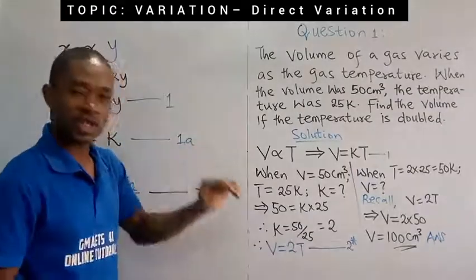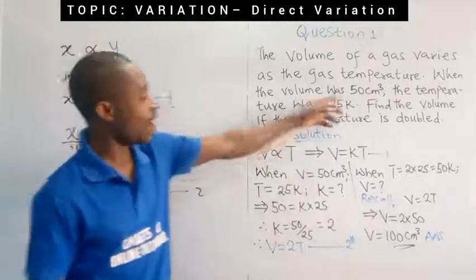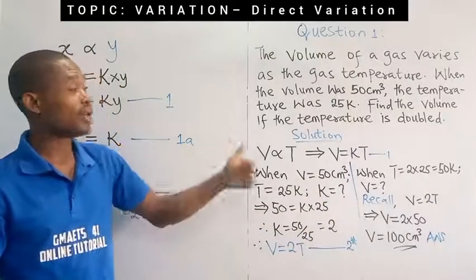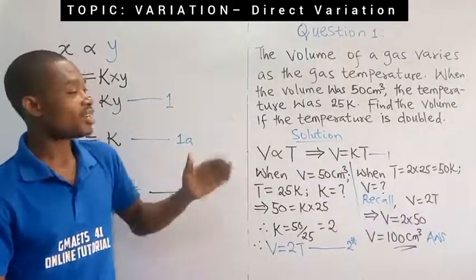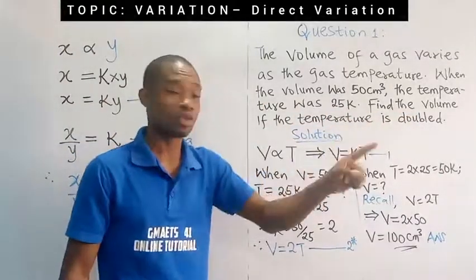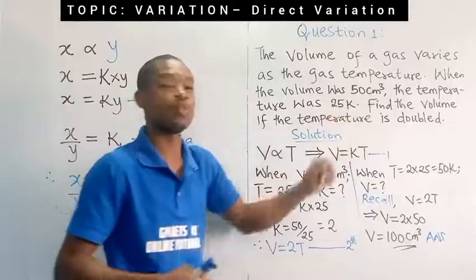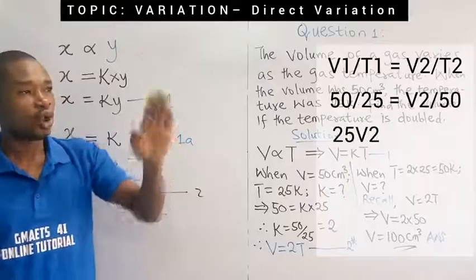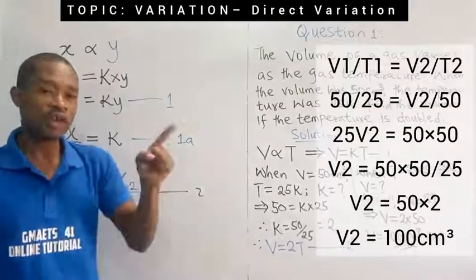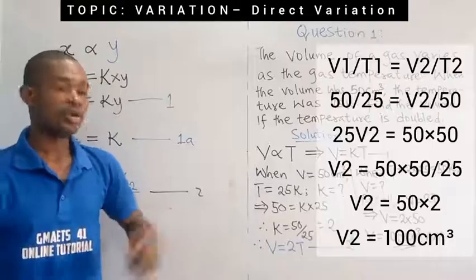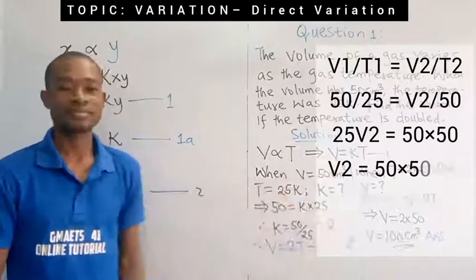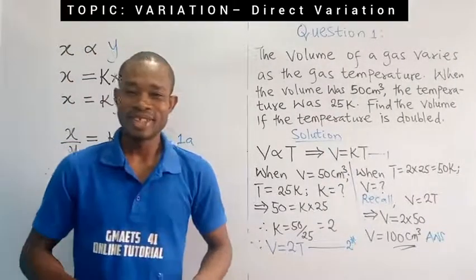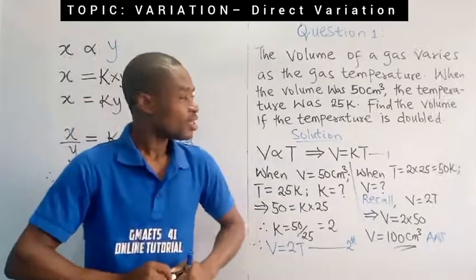With V1 over T1 equal to V2 over T2, I have the values of V1 and T1 already. I'll just substitute into that formula: 50 over 25 equal to V2, which I don't know, over T2. T2 is double of T1, so 2 times 25 will give you 50. So you're going to have 50 over 25 equal to V2 over 50. If you solve this for V2, you are going to get 100 cubic cm. I hope you enjoyed this calculation about direct variation. So that's how simple we handle this.